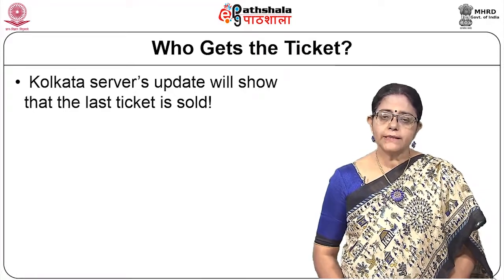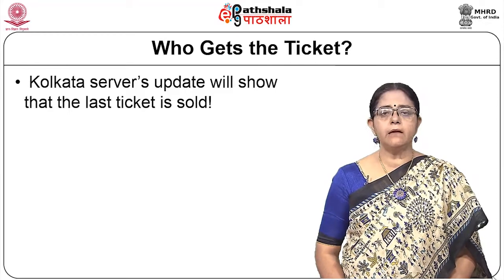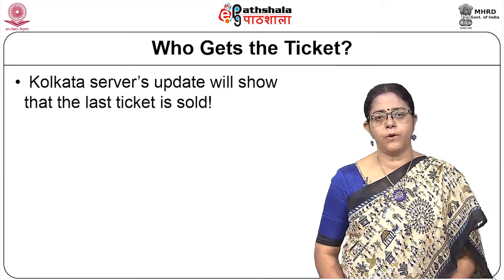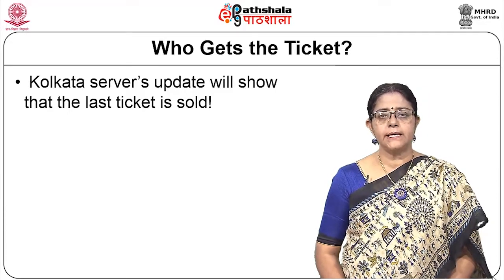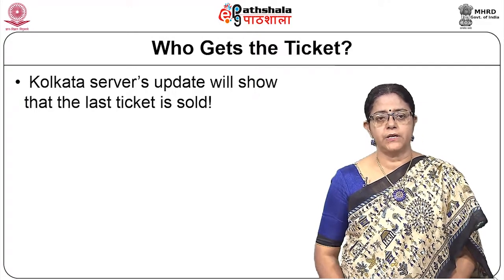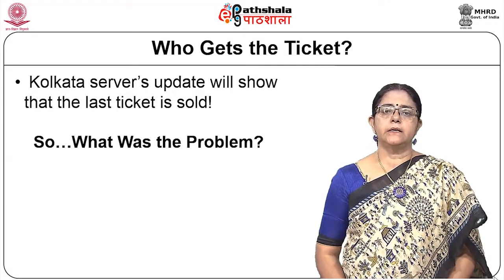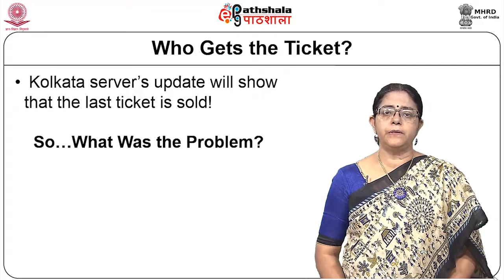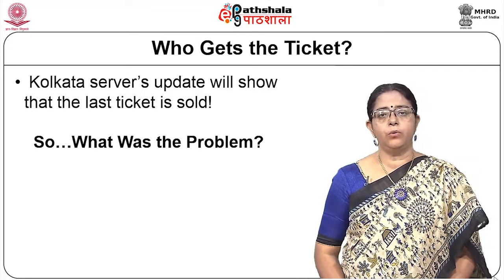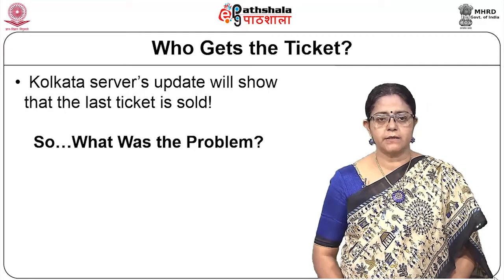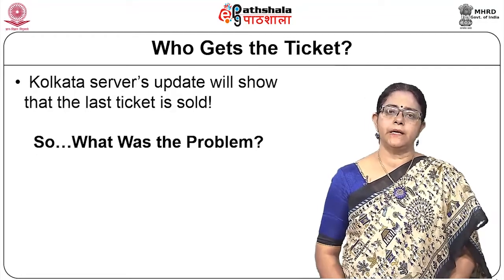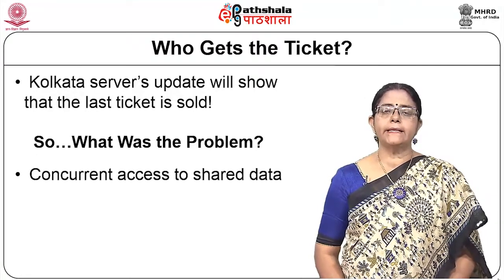So, the Kolkata server's data will show at the end of this whole process as having no tickets left, but the two people Ram and Neeta will be holding the same ticket, which is the last ticket. So, what happened actually? Let us look at why this has happened.